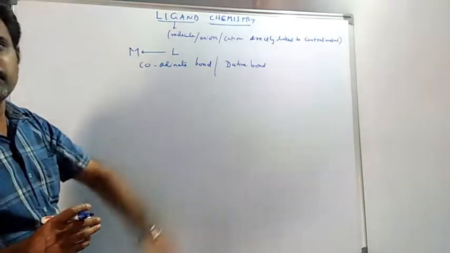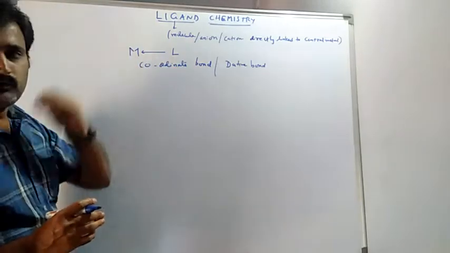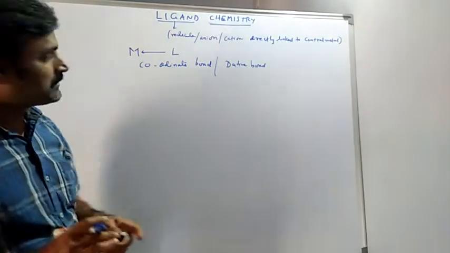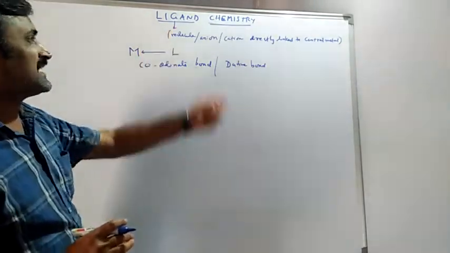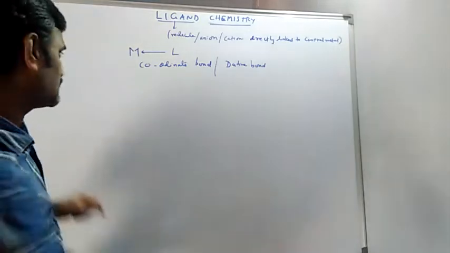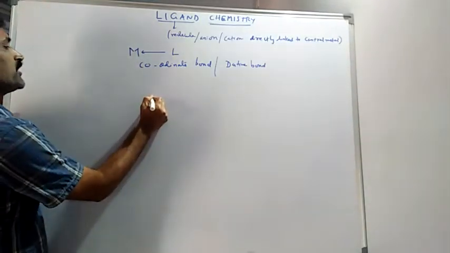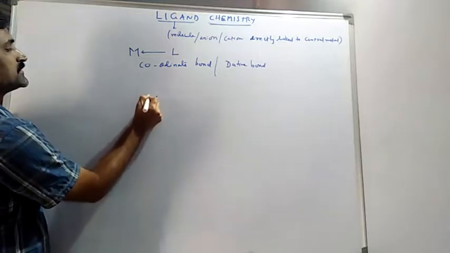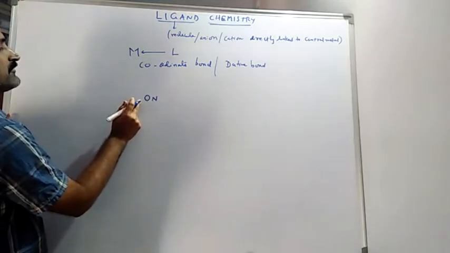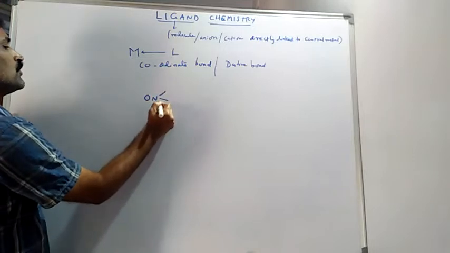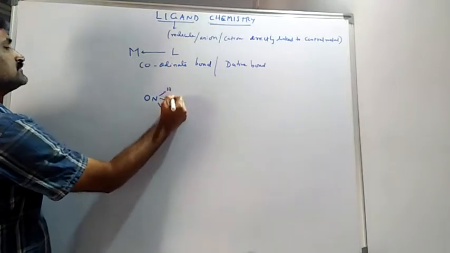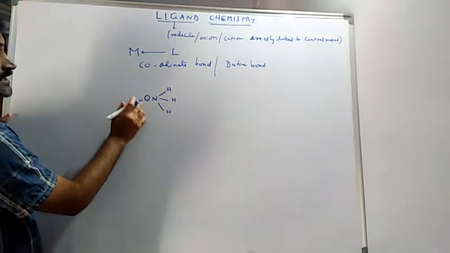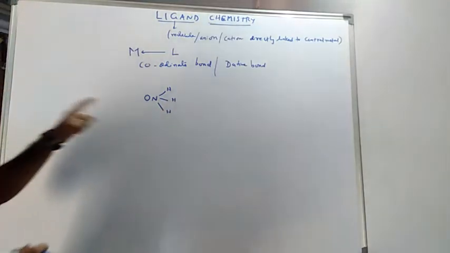They help form the coordinate covalent bond easily when a minimum of one electron pair is present on the central atom of the ligand. For example, take ammonia: nitrogen has a lone pair of electrons. We call it a lone pair because it is an unbonded pair of electrons.